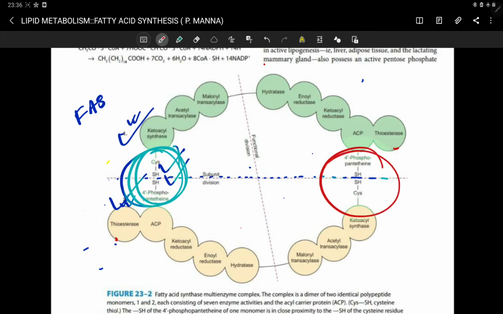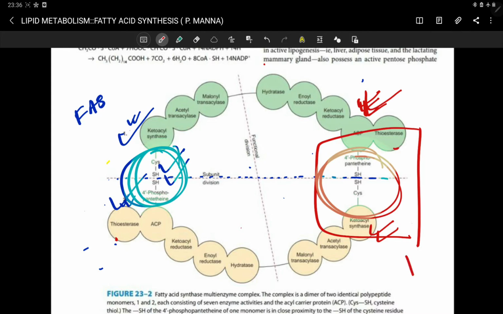You can see there is also another active site. This active site is contributed partially by the upper domain and partially by the upper subunit of this enzyme, the domains of the upper subunit, and partially by the lower subunit. So when fatty acid is synthesized, at this active site your substrates come and attach, and similarly at this active site your substrates come and attach.